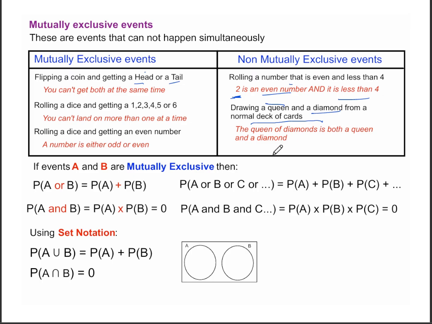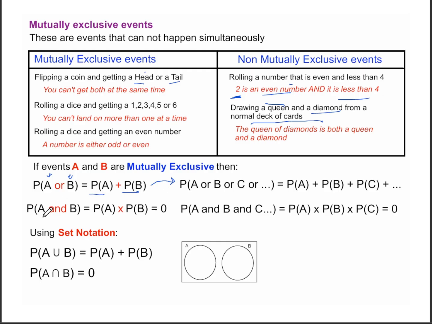Now, looking at the probability of these mutually exclusive events, if you want the probability of choosing A or B, where A and B are mutually exclusive, then that will just be the probability of choosing A plus the probability of choosing B. And this gets expanded to when there are more than 2 events that are mutually exclusive.